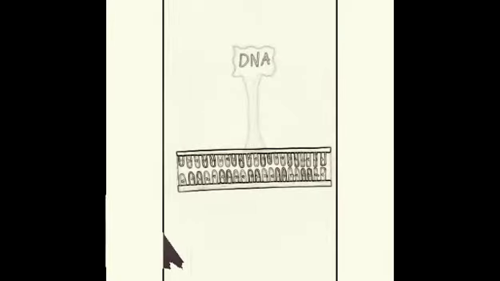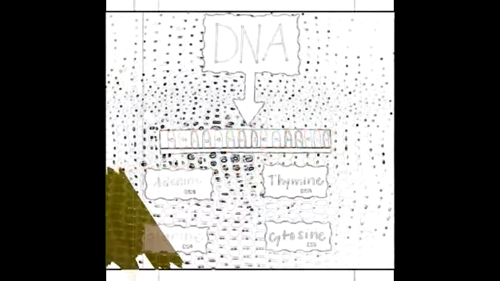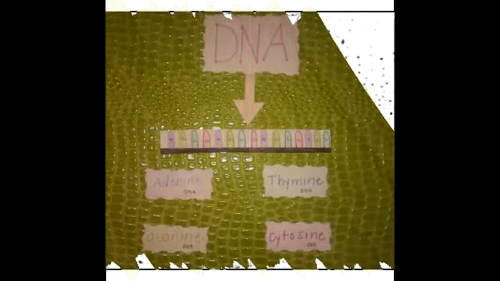DNA, deoxyribonucleic acid, is formed by two DNA strands. The two DNA strands are connected by hydrogen bonds that are held by nitrogenous bases found in nucleotides. The four nitrogenous bases are adenine, thymine, guanine, and cytosine. Adenine pairs with thymine, and guanine pairs with cytosine.